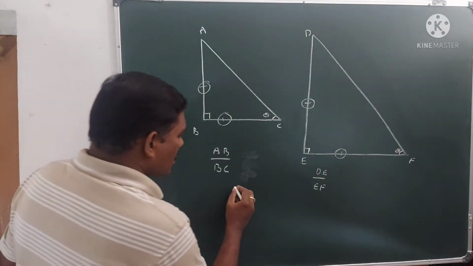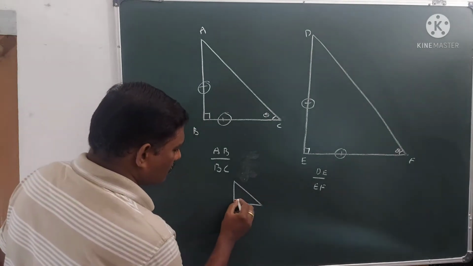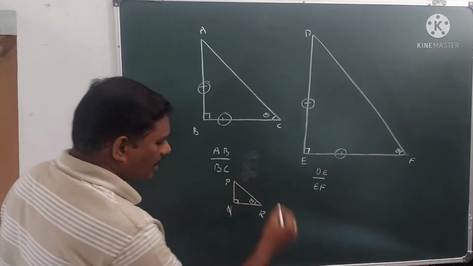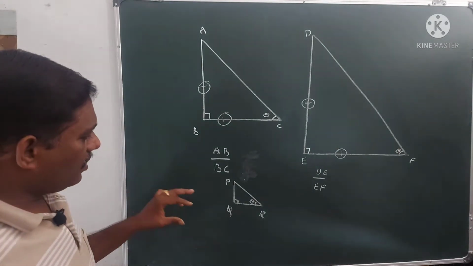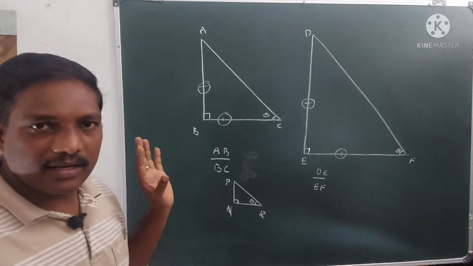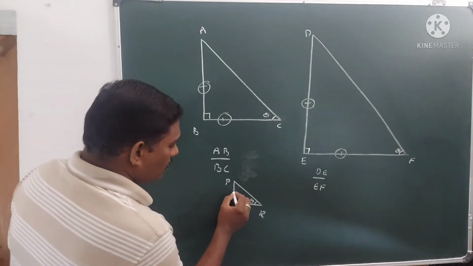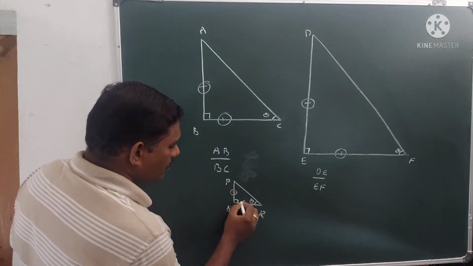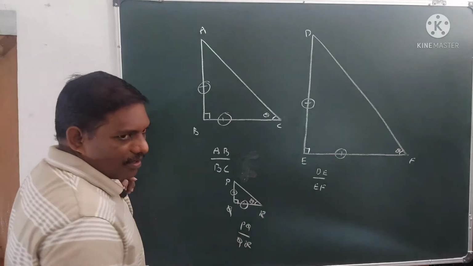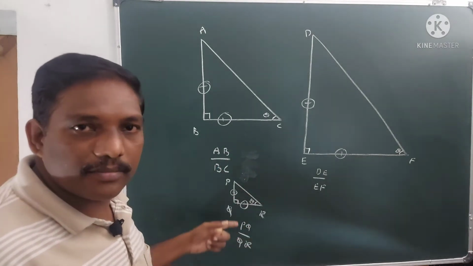In the same way, let us take a small triangle PQR. Here also the angle is theta, the same angle. So here also I am taking the ratio of this side to this side, that means PQ by QR. If we calculate them, we find all these ratios are the same.